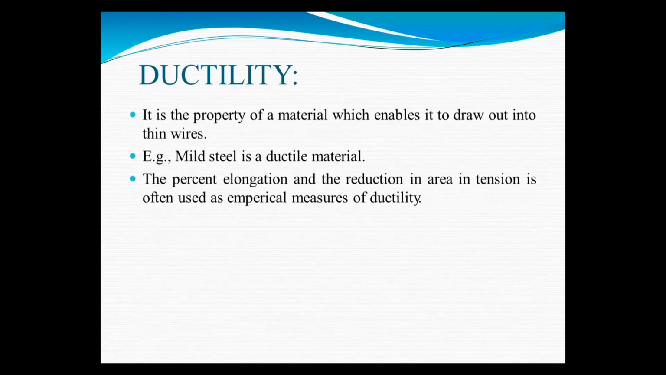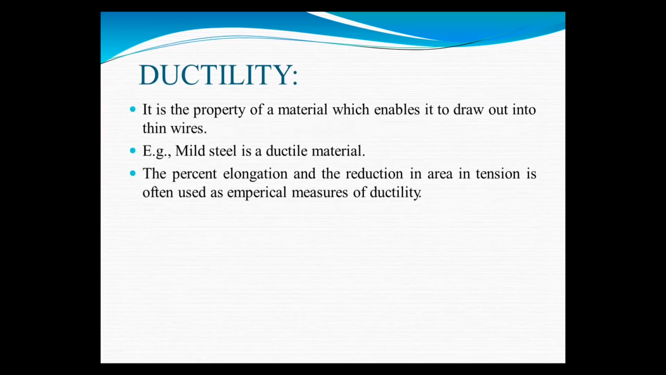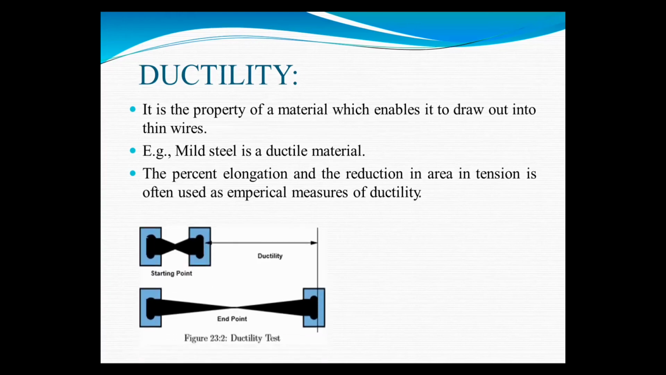Next, what is ductility? It is a property of a material which enables it to be drawn out into a thin wire. Example, mild steel is a ductile material. The percentage elongation and the reduction in area in tension are often used as empirical measures of ductility.